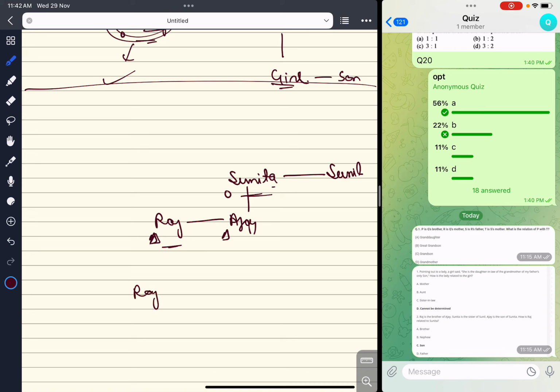Again, as I told, Raj related to Sunita. We know that the answer can be mother, because Sunita is mother of Raj and Raj is son of Sunita. What to place over here becomes a very confusing part. So place Raj and then Sunita. Place mother over here, which means Raj is mother of Sunita. Is it correct? Absolutely wrong. So the answer to this question is Raj is son of Sunita.